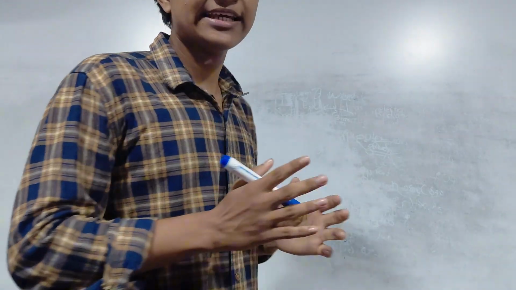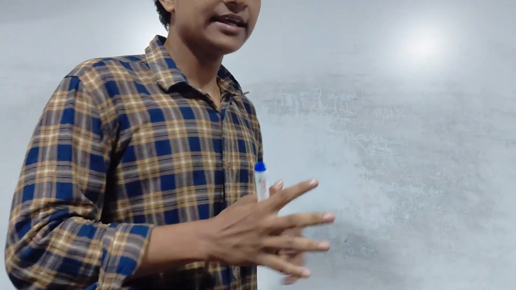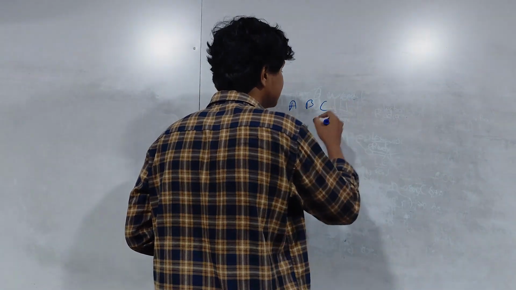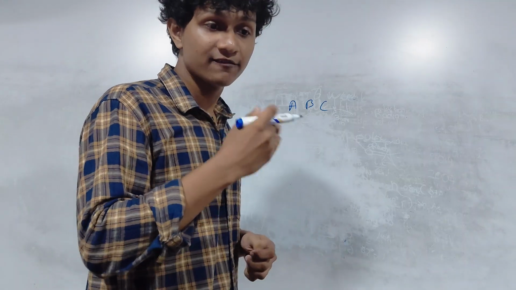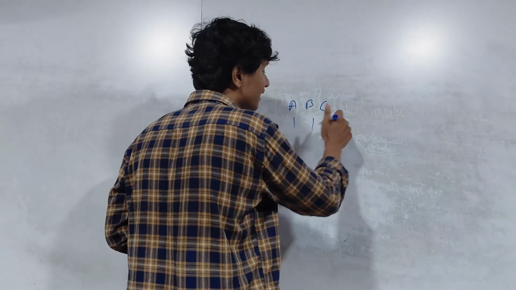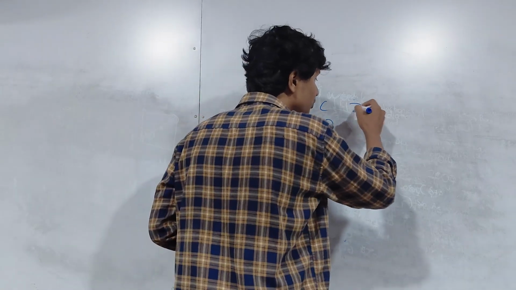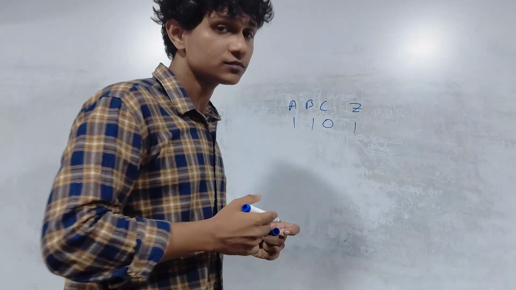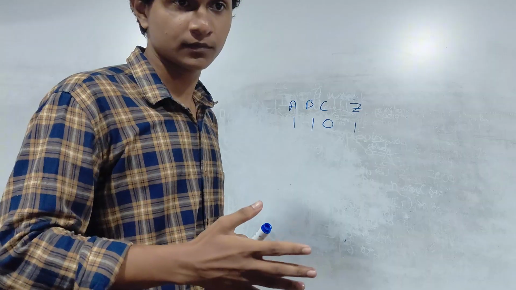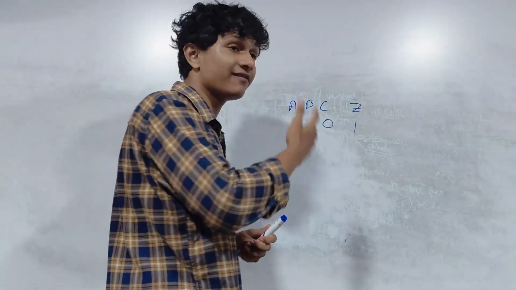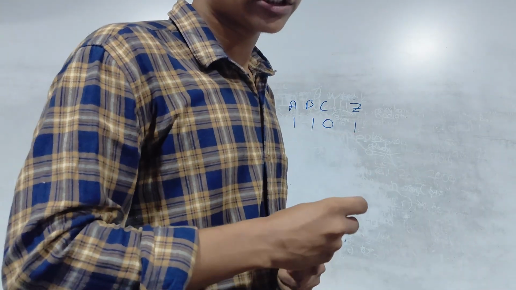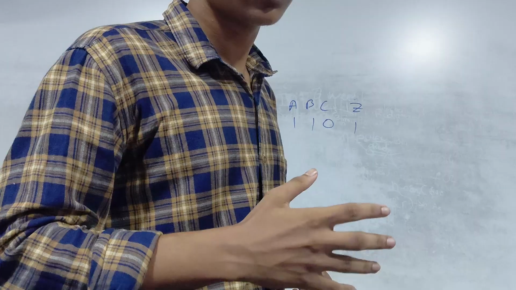Okay, so what are they saying in this question? They are telling us the majority: if a, b, c collectively, if most of them are 1. Let's assume these two are 1 and this one is 0, then what will the output be? Output will be 1. So this is the scenario they're telling. If the majority of the inputs are 1, the output will be 1. Okay? And now they are going into the question: draw the truth table for the 3 input majority function.